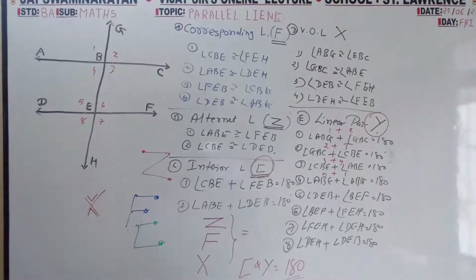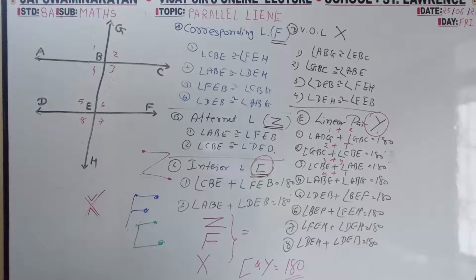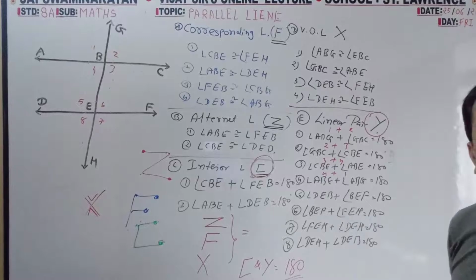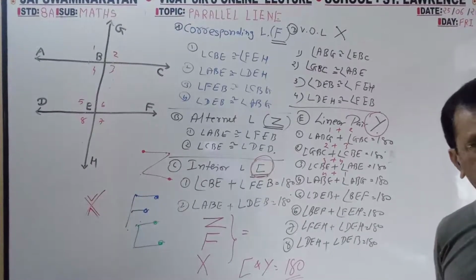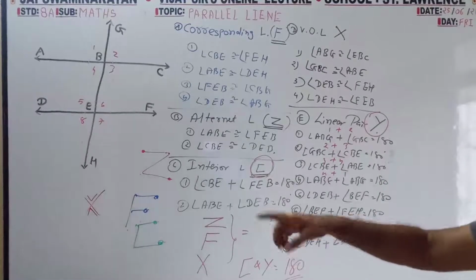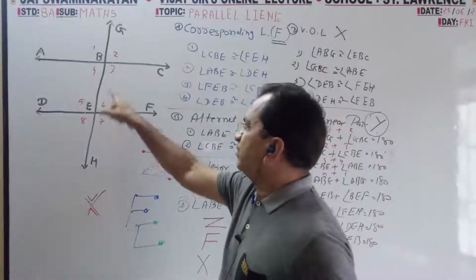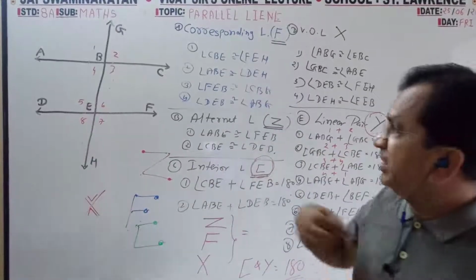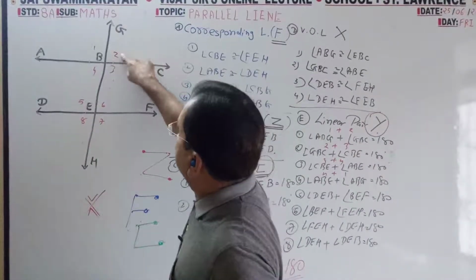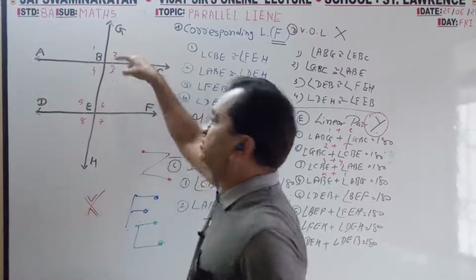Better you take one screenshot so you will get an idea. This is the cream part of the chapter, to find angles from the diagram. In the previous example, instead of 1, 2, 3, 4, 5, I have written ABCD here. So directly you have to pick that up. But if O is here, then GBC is O, like that.